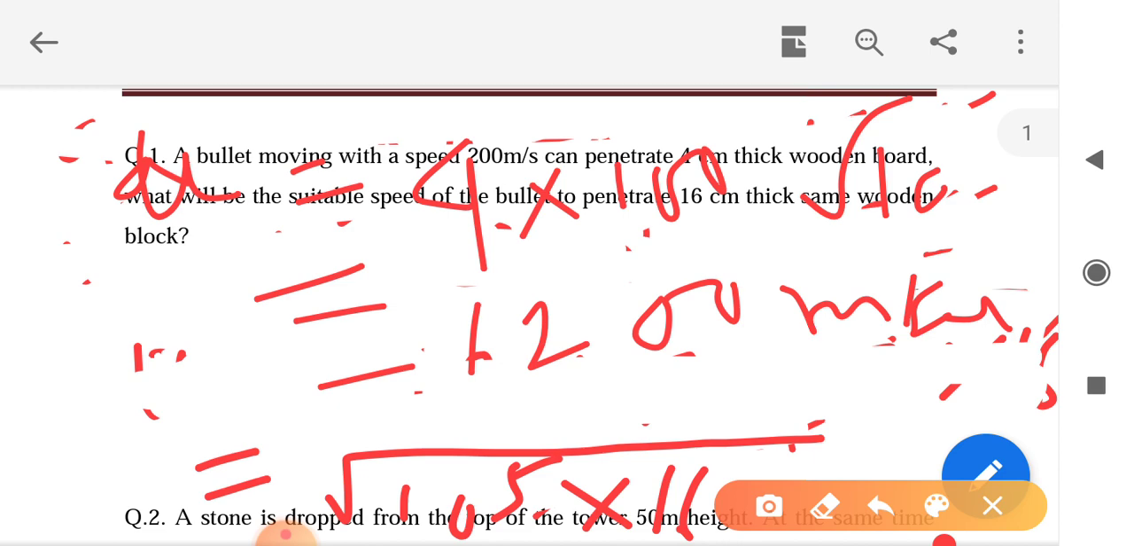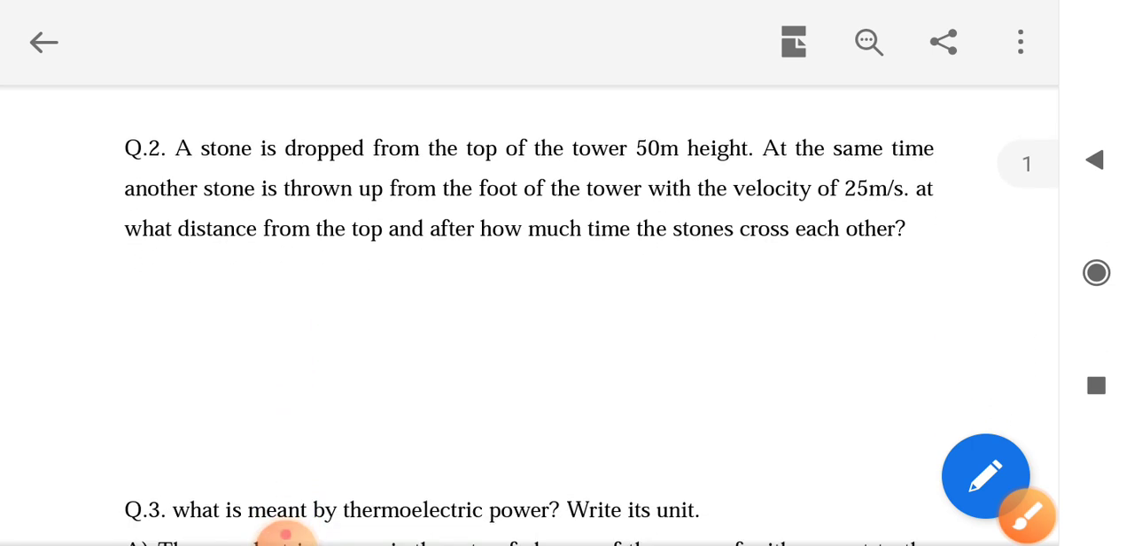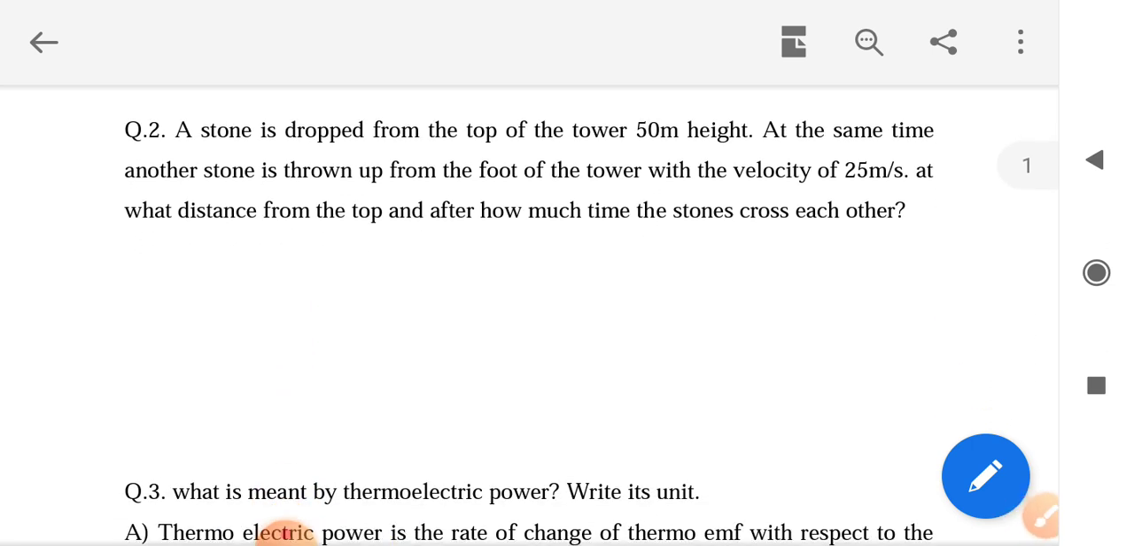Okay, next question will be discussed. A stone is dropped from the top of a tower of 50 meter height. At the same time, another stone is thrown up from the foot of the tower with a velocity of 25 meter per second. After how much time will the stones cross each other, and at what distance from the top?